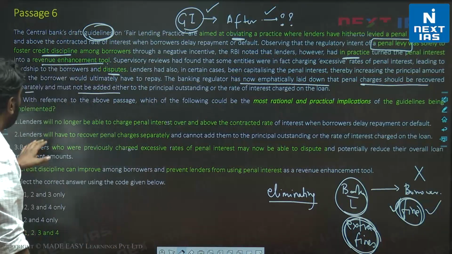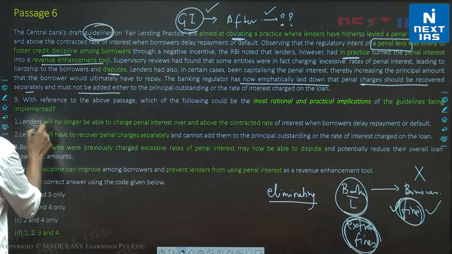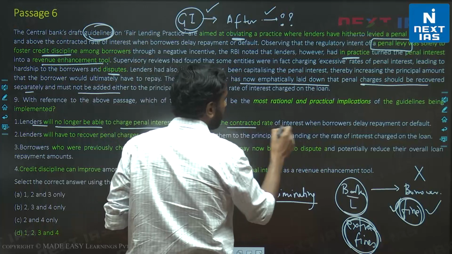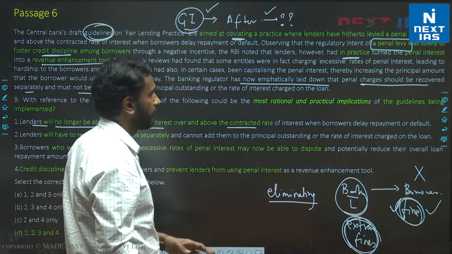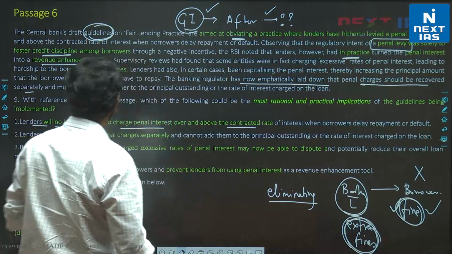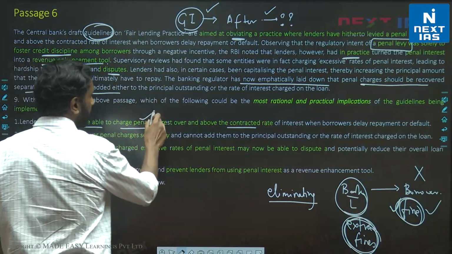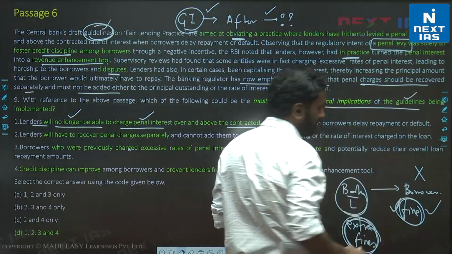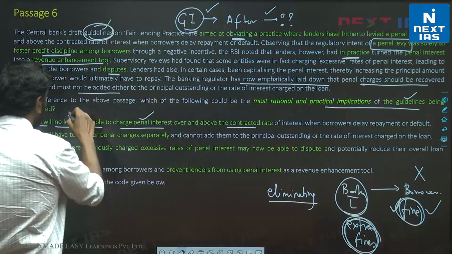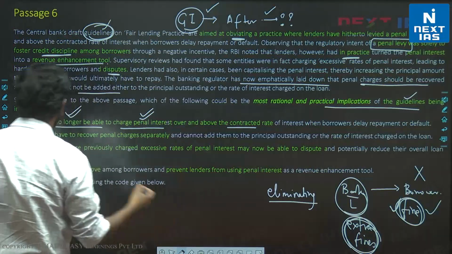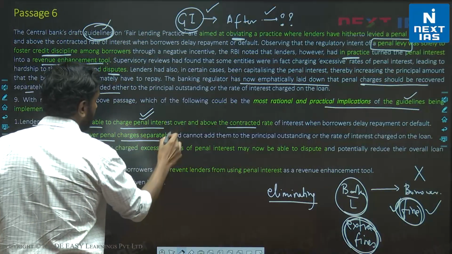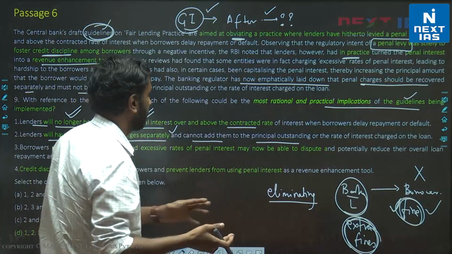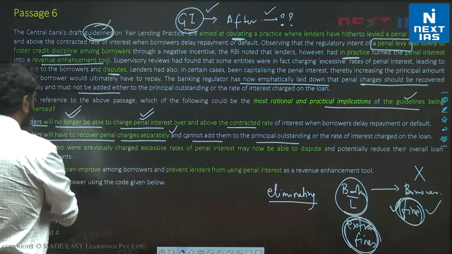Let's go through the options. One, lenders will no longer be able to, so lenders meaning banks will no longer be able to charge penal interest over and above the contracted rate of interest when borrowers delay repayment or default. So this is directly stated in the passage. We are told that lenders are not allowed to charge penal interest according to the guidelines. And we are talking about what are the practical implications of these guidelines. If they are implemented, what will happen? Lenders will no longer be able to charge because they are not allowed, they can't charge. Lenders will have to recover penal charges separately, this is also directly stated, and cannot add them to principal outstanding. So they can't hide the charge anywhere. This is directly stated in the passage. Actually, all options are stated.